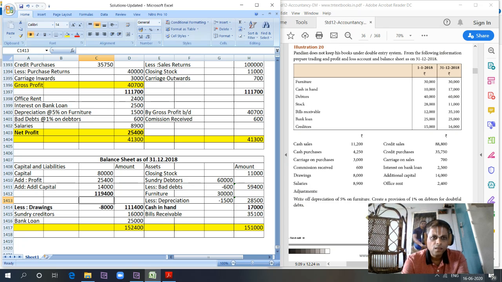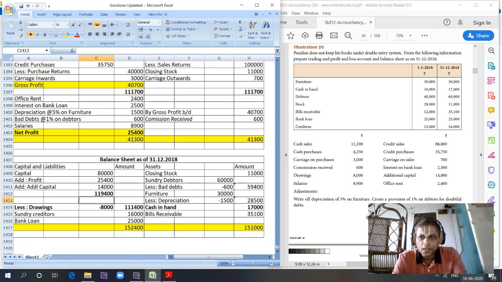I am searching for what entry we have missed here. Cash sales, credit sales, cash purchases, credit purchases, carriage on purchases, carriage on sales, commission received, interest on bank loan, drawings, additional capital 14,000, drawings 8,000, salaries 8,900, office rent 2,400, interest on bank loan 2,500.